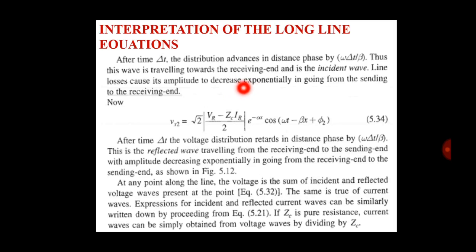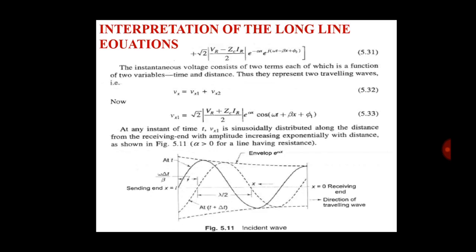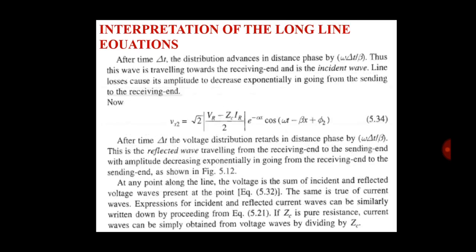Thus this wave is traveling towards the receiving end and is the incident wave. Line loss causes its amplitude to decrease exponentially in going from the sending end to the receiving end. Okay, we see this in the diagram.